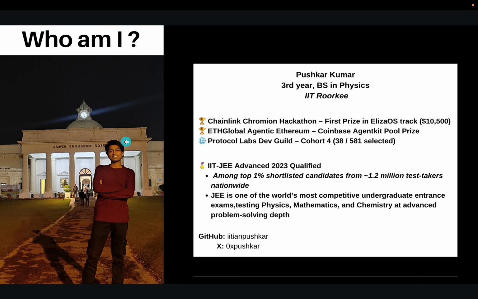The last thing is about me. I am Pushkar Kumar, a third year undergrad doing BS in physics from IIT Roorkee. I was also the winner in Chainlink Chromium Hackathon and ETH Global Agentic Ethereum, and was also a member of Protocol Labs Dev Guild Cohort 4.